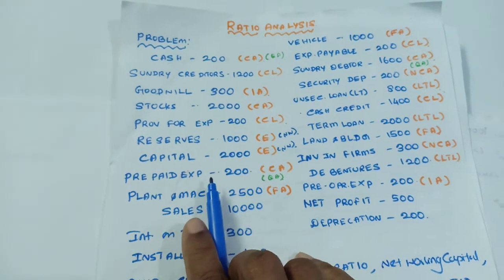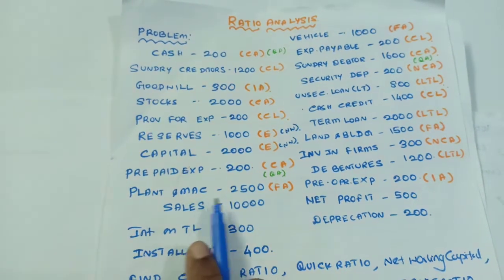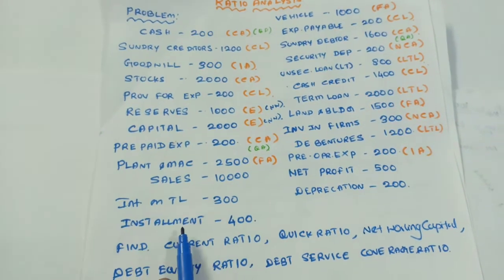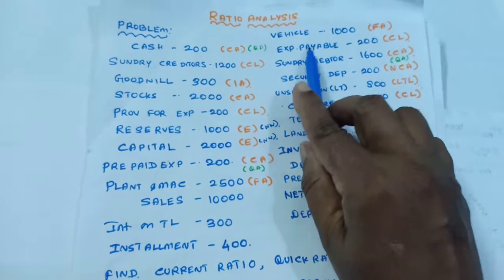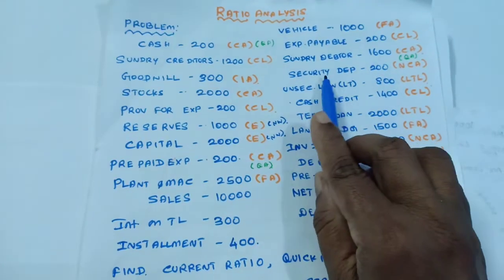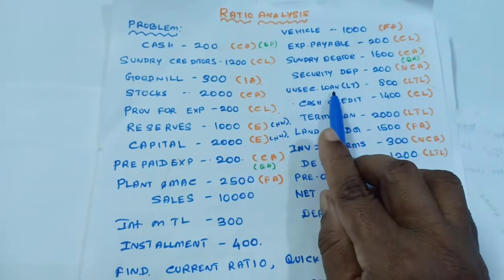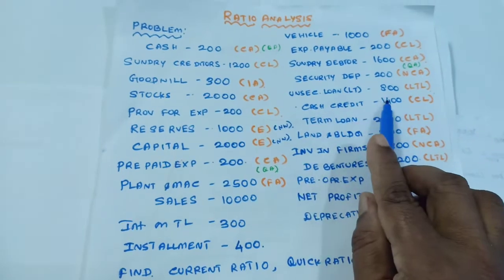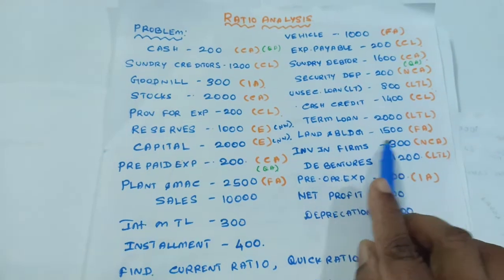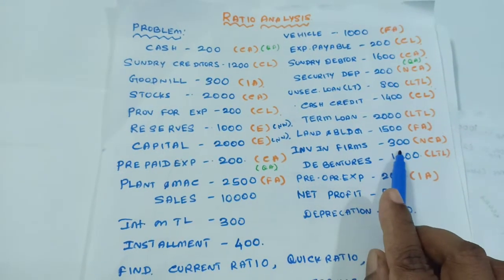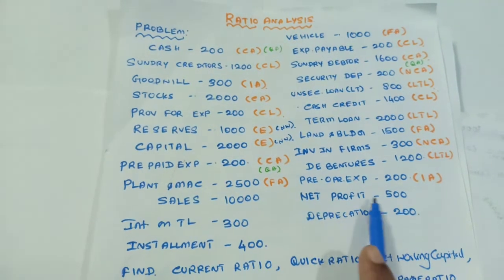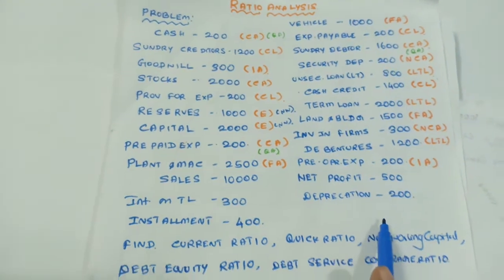The problem given is: cash is 200, sundry creditors 1200, goodwill 300, stocks 2000, provision for expenses 200, reserves 1000, capital 2000, prepaid expenses 200, plant and machinery 2500, sales 10,000, interest on term loans 300, installment 400, vehicle 1000, expenses payable 200, sundry debtors 1600, security deposits 200, unsecured loans 800, cash credit 1400, term loans 2000, land and building 1500, investment in firms 300, debentures 1200, pre-operative expenses 200, net profit 500, depreciation 200.